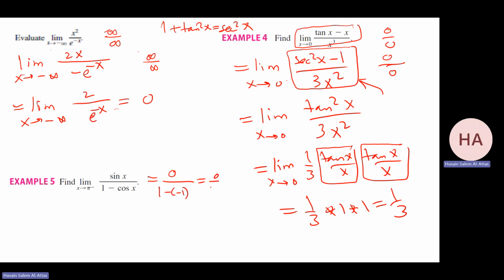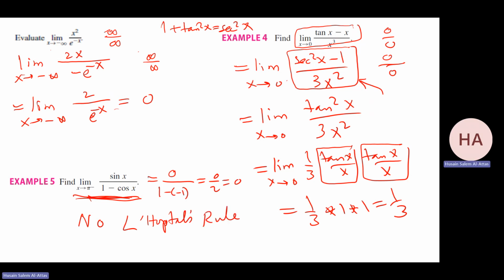So I have 0 over 2, which is 0. No need for L'Hopital's rule here. L'Hopital's rule will give you a wrong answer, because we apply it only if I have 0 over 0 or infinity over infinity, which I don't have in this case. So no L'Hopital's rule here.